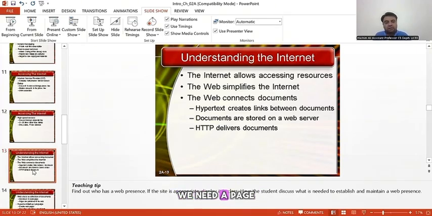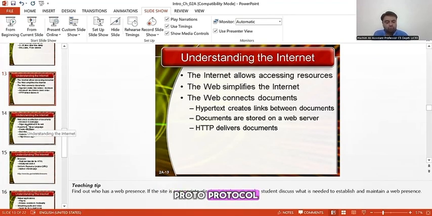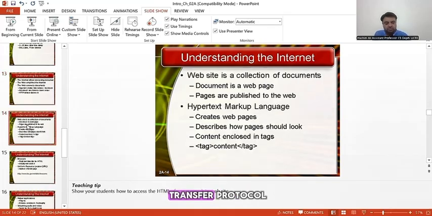For example, we need a page, or we need information, an Excel sheet, or a PowerPoint slide. So we ask Google to provide that document. On the browser, we just go to www.google.com, and for that document or resource, for example, I need an ICT lecture, I will just type ICT lecture, and that document will be on my screen and I can access it. This document is being delivered by the HTTP protocol, which we call Hypertext Transfer Protocol.